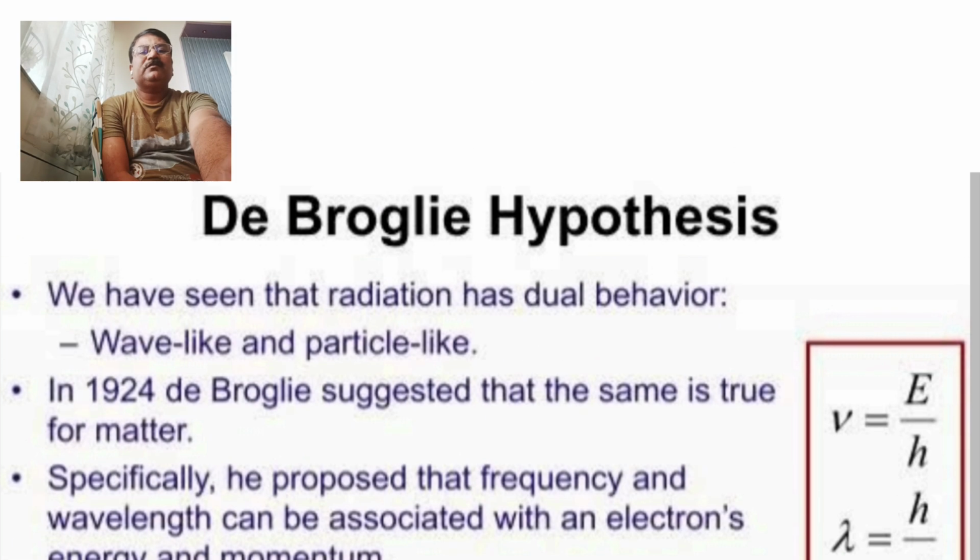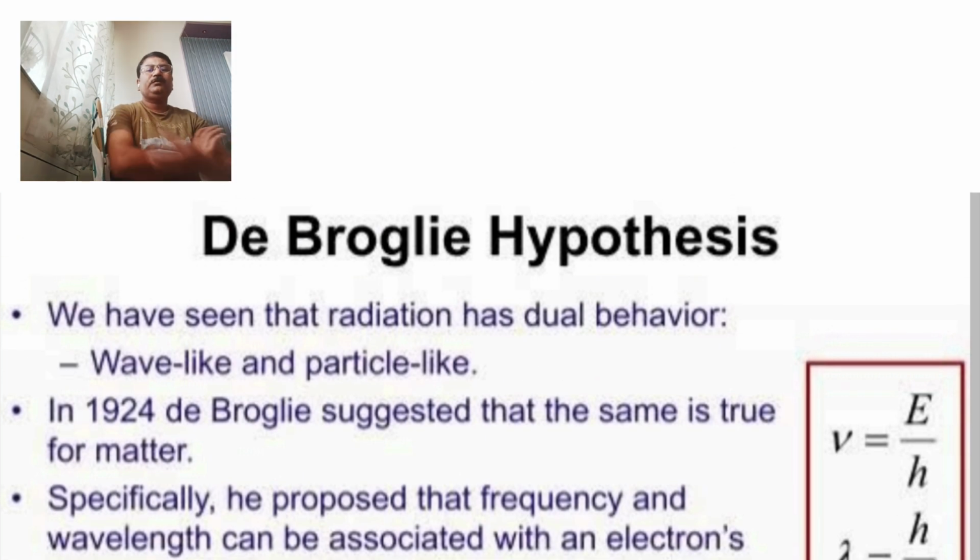So, this lecture includes two important principles related to electron and its energy. That is de Broglie's hypothesis we have to discuss, and later on Heisenberg's uncertainty principle. Let's start with de Broglie's hypothesis.